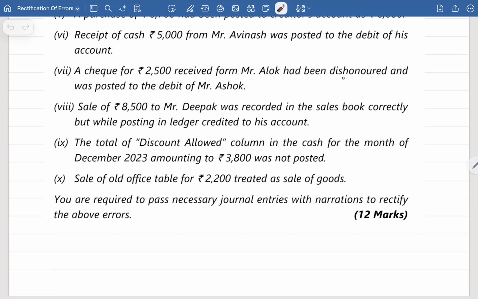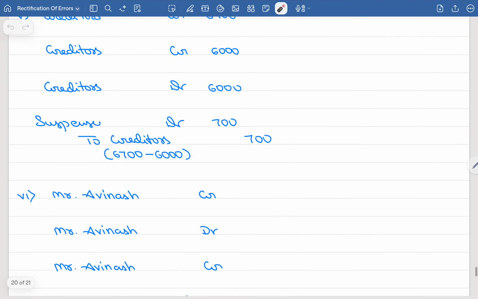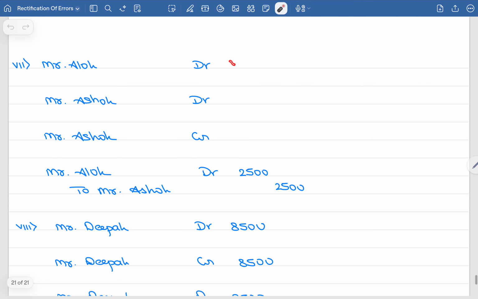The cheque from Mr. Alok had been dishonored and was posted to the debit of Mr. Ashok. So when the cheque is received and it is dishonored, the entry will be reversed: Alok account debited to bank account. So Alok account should have been debited, but they have wrongly debited which account? Ashok account. So we will credit the Ashok account and we will debit back the Alok account. Simple entry. Alok account should have been debited, they have debited the Ashok account. Ashok account I will reverse it. It is a debit, so we will credit it. So ultimately Alok account debit, Ashok account credit. Simple one.